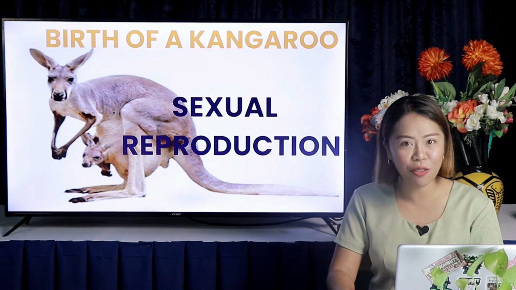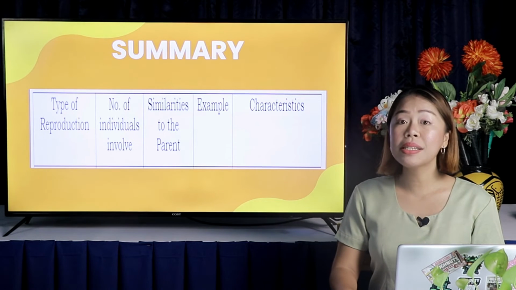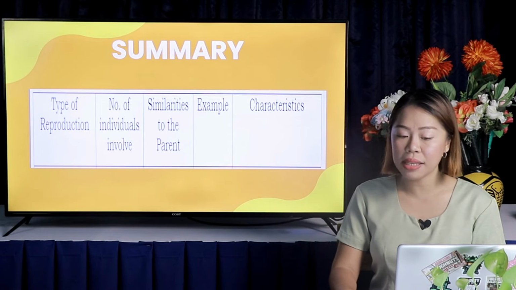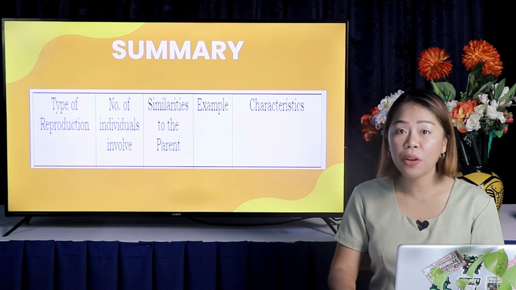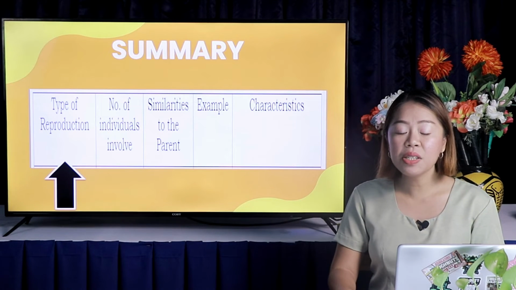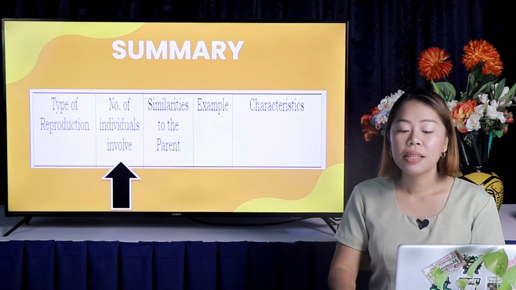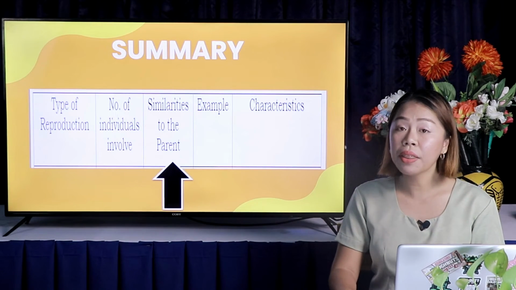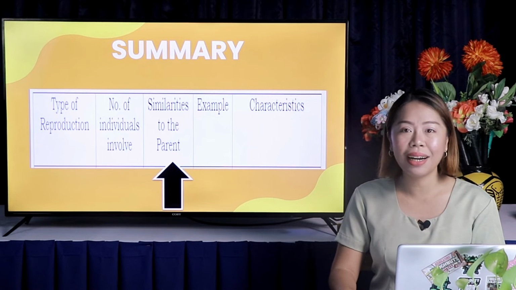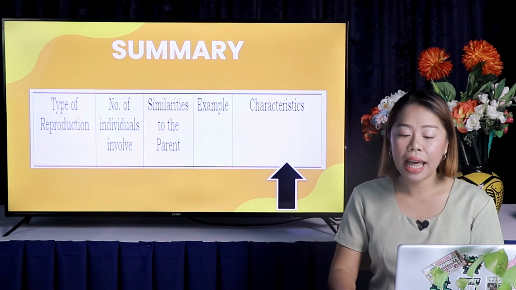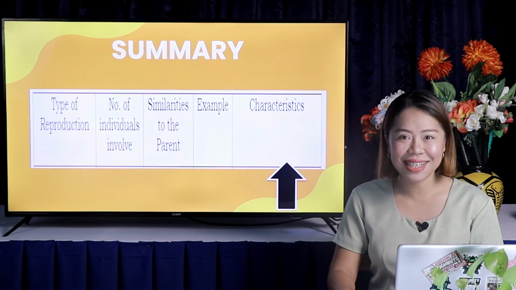2 parents were involved. This time, we will summarize salient points that we have discussed so far through a table. The same table is found in your module, page 10. First column refers to the type of reproduction. The second column refers to the number of individuals involved. The third column is for the similarities between parents. The fourth column is for examples of each type of reproduction. And the last column is for its characteristics.